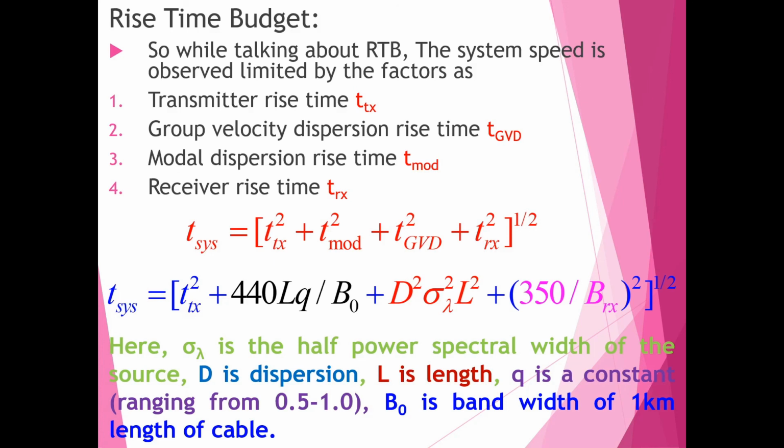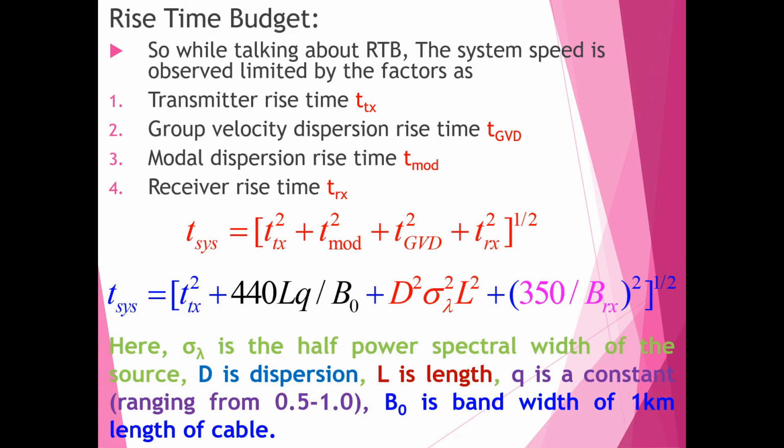This equation represents modal dispersion rise time as 440 L divided by B0, where we have considered B0 the bandwidth of 1 kilometer length of cable. Receiver rise time is obtained from the photodetector response and the 3 dB electrical bandwidth of the receiver front end.